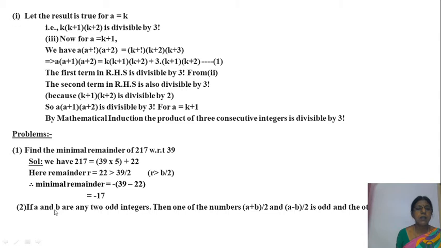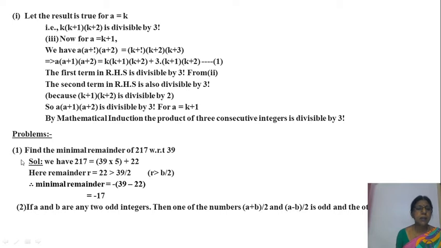Here we have given a, b are any two odd integers. Then we get (a plus b)/2 is a number and also (a minus b)/2 is another number. If a, b are two odd numbers, then of these two numbers, if one number is even, the other must be odd. If one number is odd, the other must be even. We are going to prove this point.